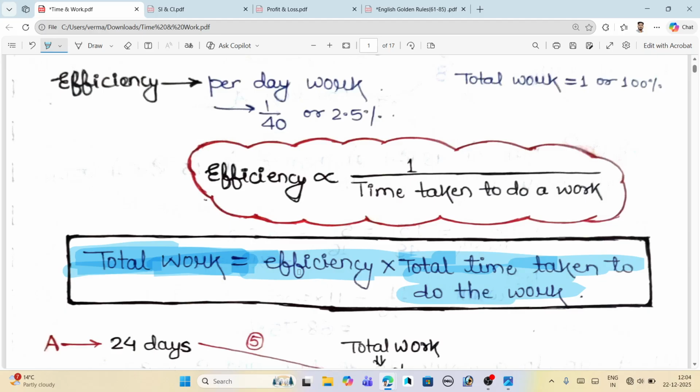What does W mean? W means total work. What does E mean? E means efficiency and T means total time. So this is the main formula.